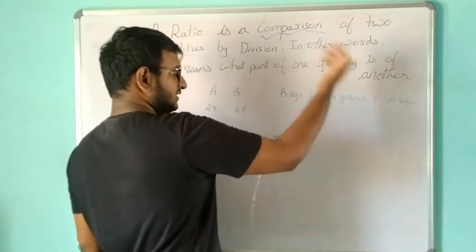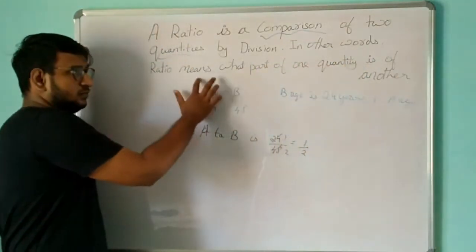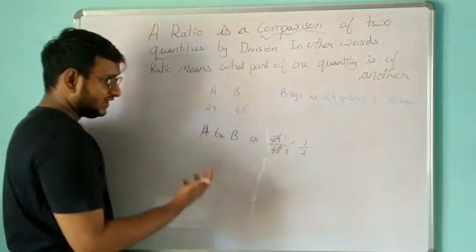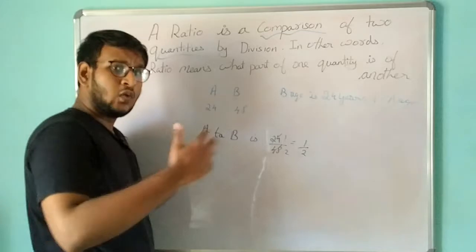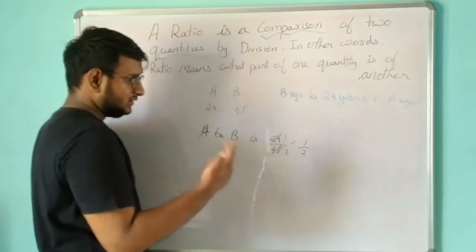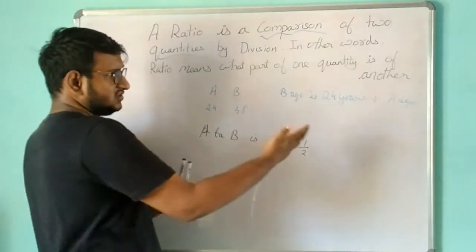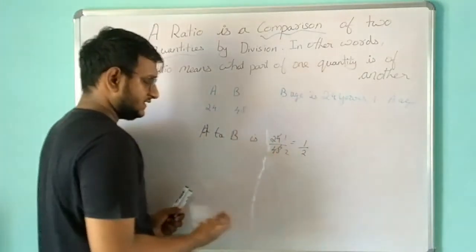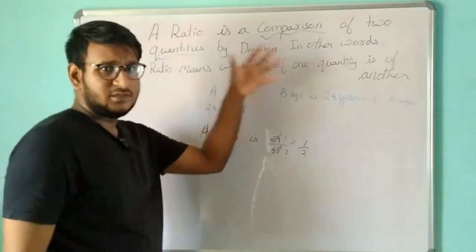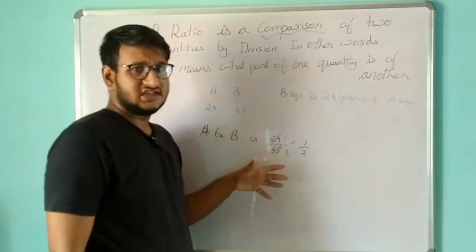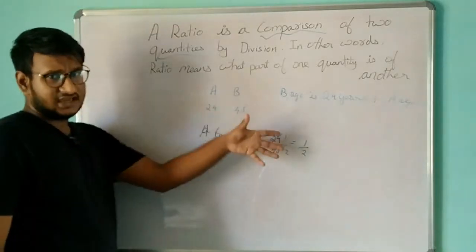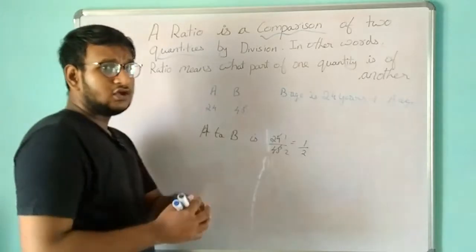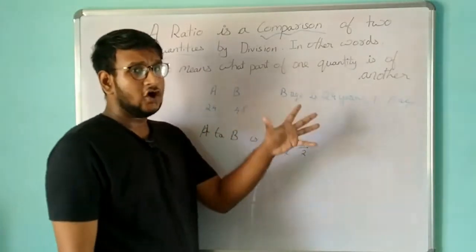In other words, ratio means what part one quantity is of another. So we can say that A's age is one-half of B's age. So this is ratio in short, and we have to keep in mind two special properties of ratio.